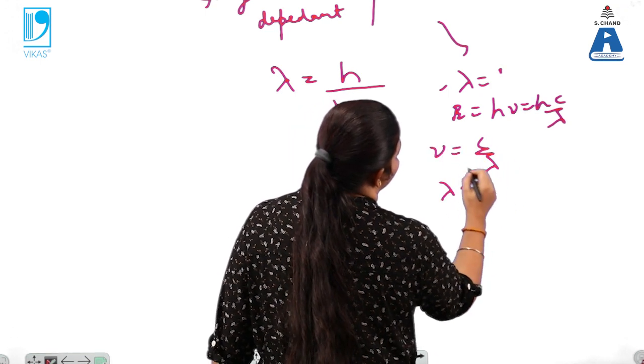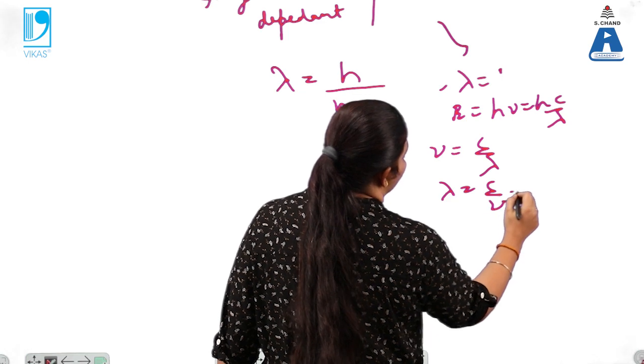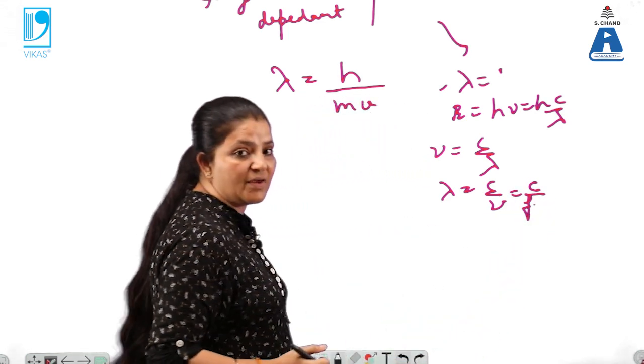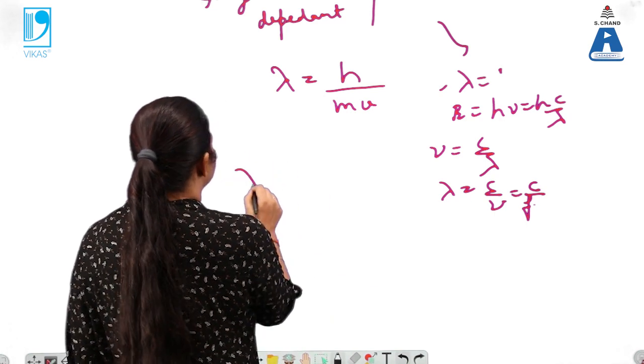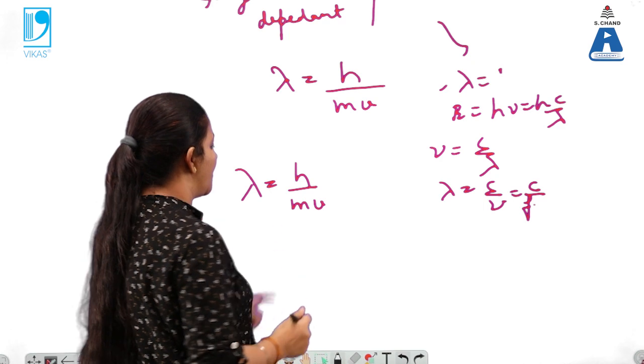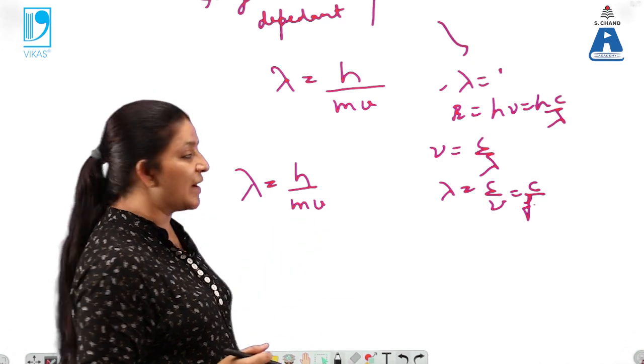So lambda equals c by nu. What is nu here? That is the frequency of the light waves. So in case of matter waves, lambda equals h by m into v. So it depends upon the mass and velocity of the moving particle.